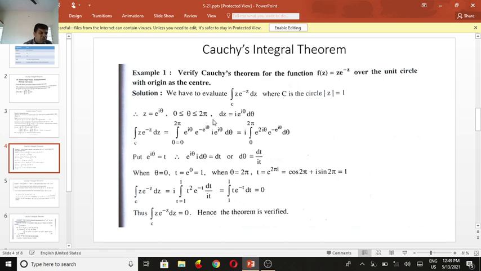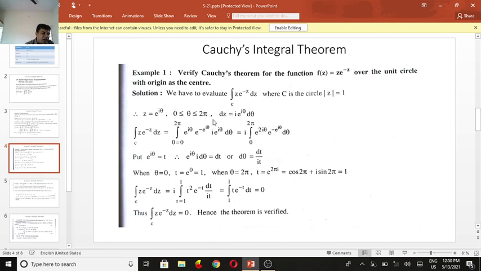The integral over C of z e^(-z) dz is equal to the integral with θ varying from 0 to 2π, where z is e^(iθ), e^(-e^(iθ)), into dz which is i e^(iθ) dθ.